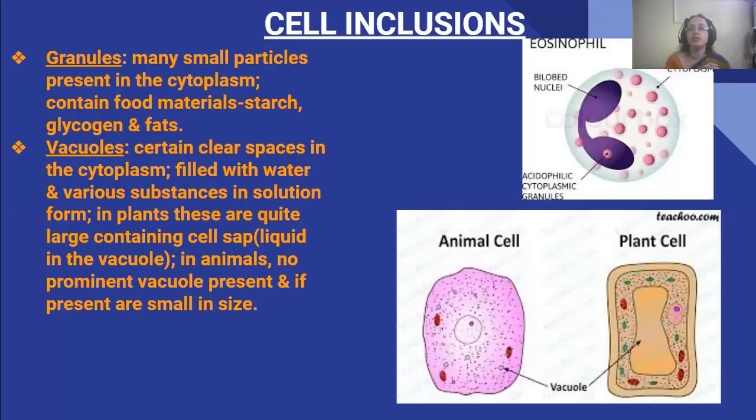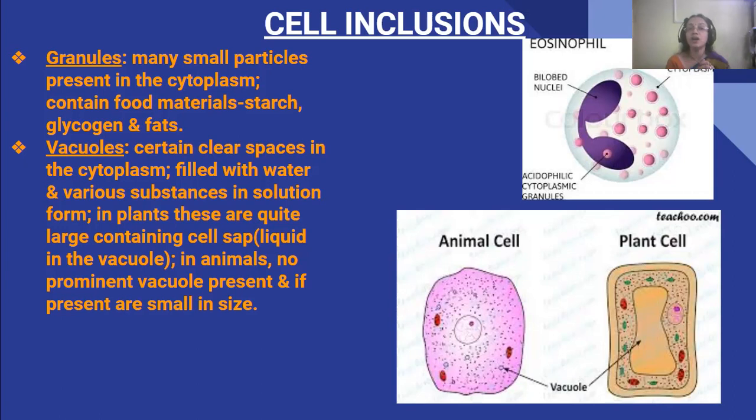Next we come to cell inclusions. What are cell inclusions? Cell inclusions are generally non-living parts of the cell, like granules. There are many small particles present in the cytoplasm. They contain food materials like starch, glycogen, and fats. These are food granules, we can say.